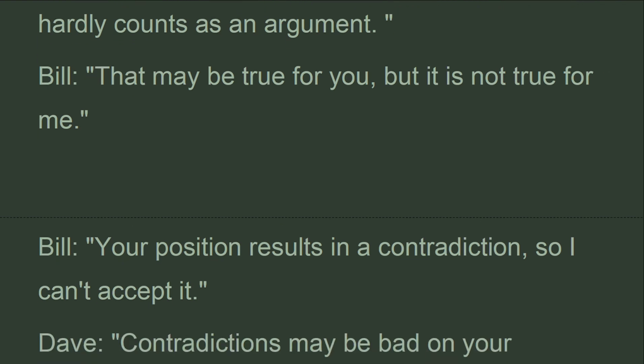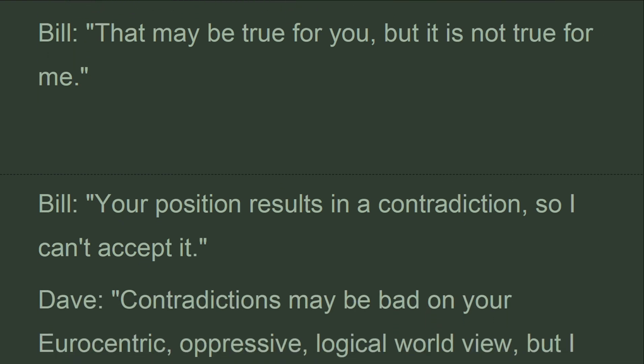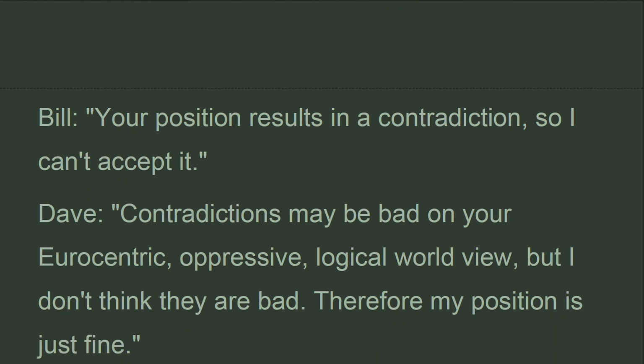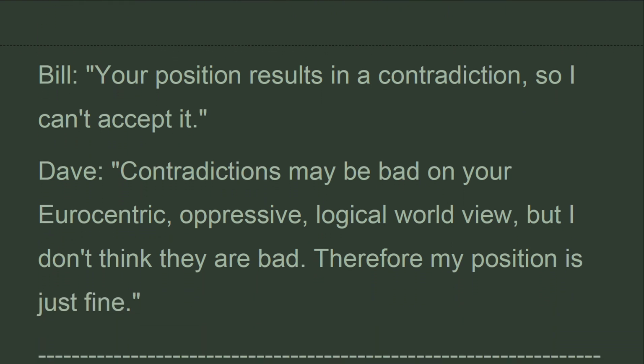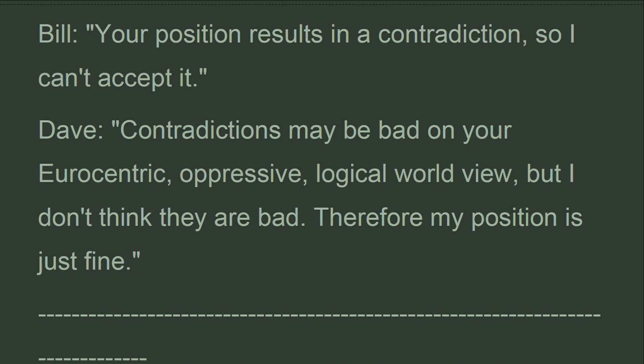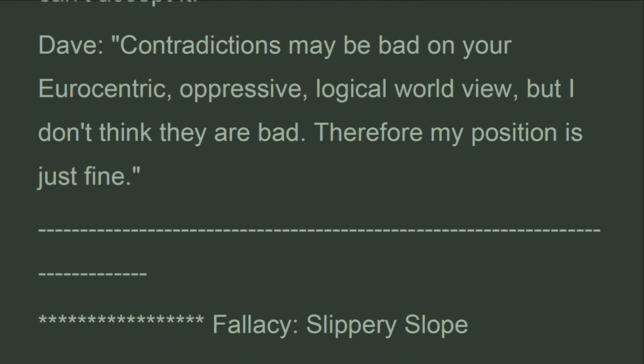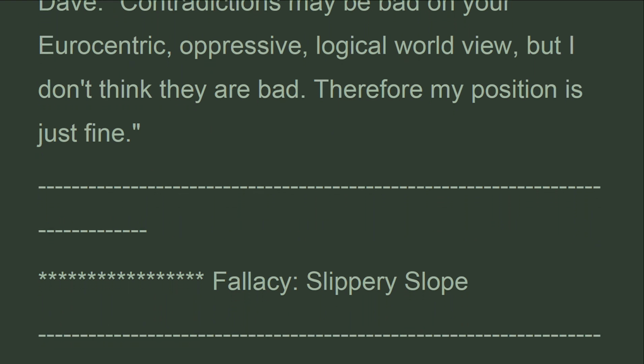Bill: Your position results in a contradiction, so I can't accept it. Dave: Contradictions may be bad in your Eurocentric, oppressive, logical worldview, but I don't think they are bad. Therefore, my position is just fine.